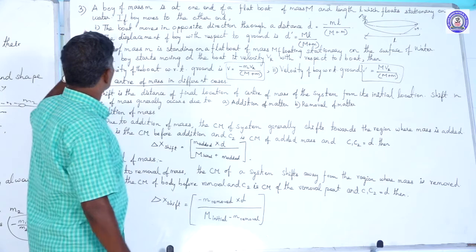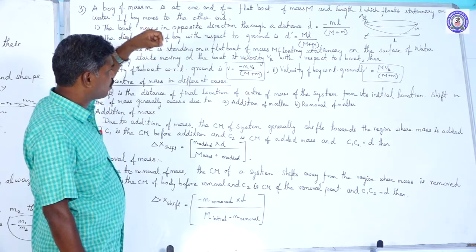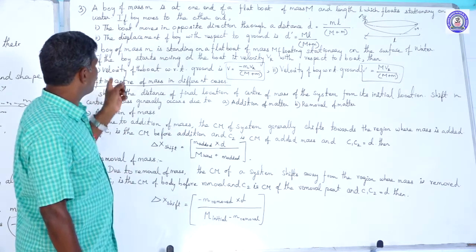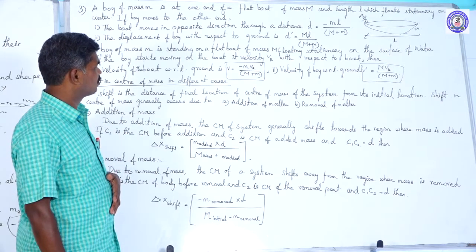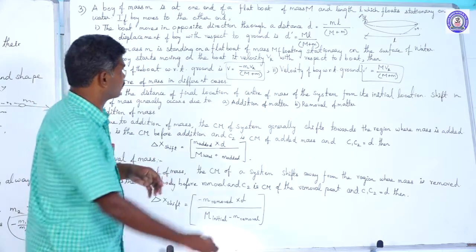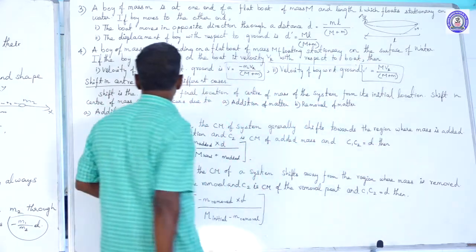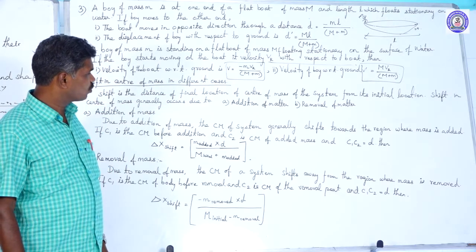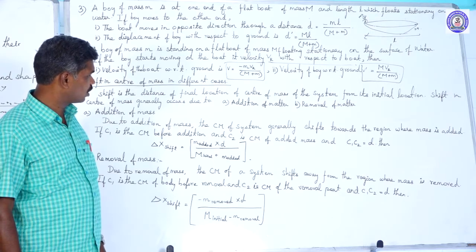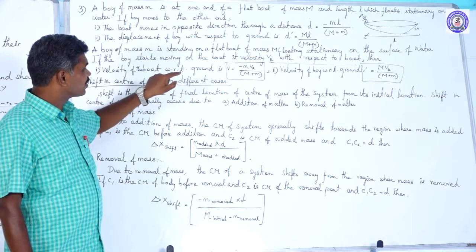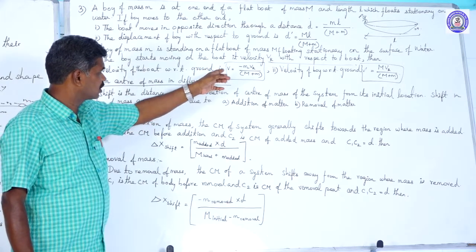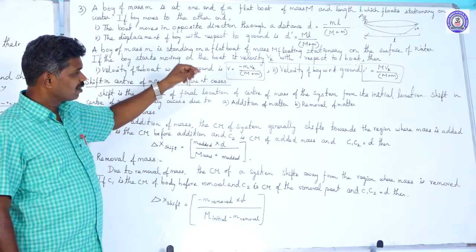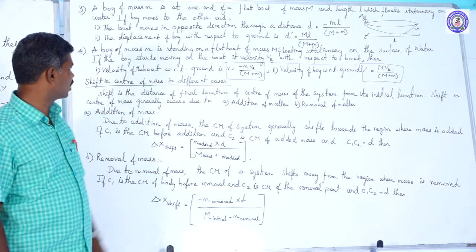Once again, listen. A boy of mass m is standing on a flat boat of mass capital M floating stationary on the surface of water. If the boy starts moving on the boat with velocity Vr with respect to the boat, then the velocity of the boat with respect to the ground is V equal to minus small m into Vr divided by capital M plus small m, because the boat moves in the opposite direction to the boy's movement, so it is a negative value. Then the velocity of the boy with respect to the ground is a positive value, capital M divided by capital M plus small m into Vr.